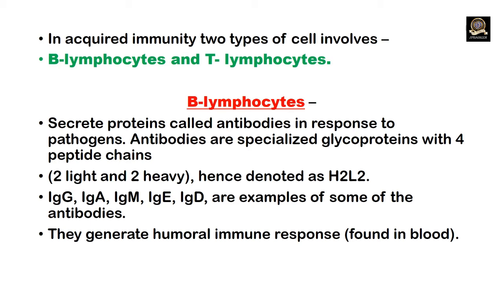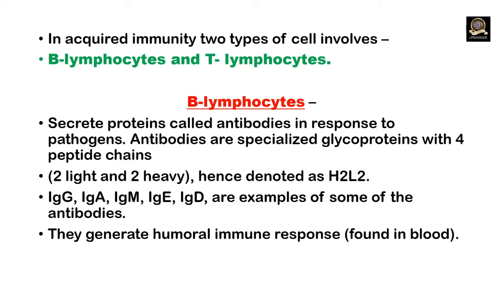Let us see about the B lymphocytes first. B lymphocytes secrete a protein called antibodies in response to the pathogen infection. Antibodies are specialized glycoproteins with four peptide chains. They are two light and two heavy chains. Hence, these chains are denoted as H2 and L2. H2 means two heavy chains, L2 means two light chains.